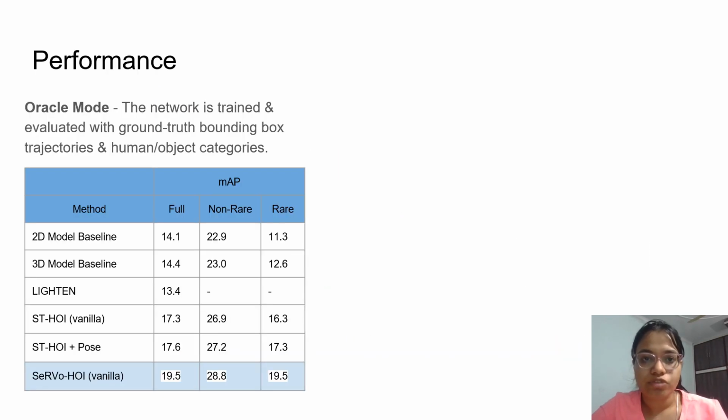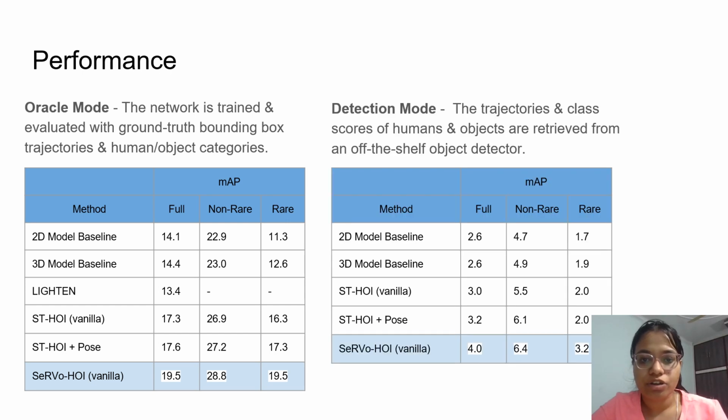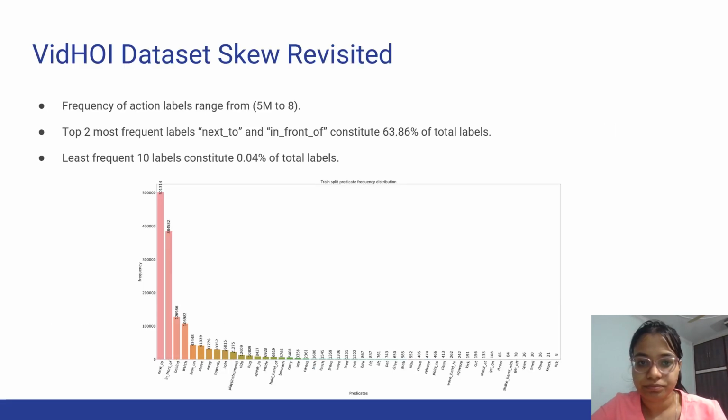The performance of SeRVo-HOI in Oracle mode, where the network is trained and evaluated with the ground truth bounding box trajectories and human object categories, and in detection mode, where the trajectories and class scores of the human and objects are retrieved from an off-the-shelf object detector. In both the cases, the SeRVo-HOI method outstands the existing methods.